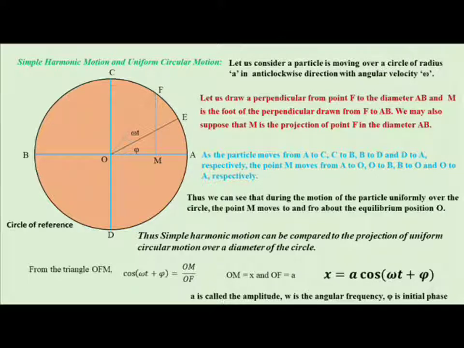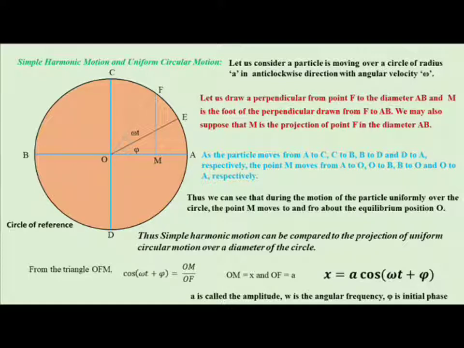Now while the particle moves from A to C, the foot point M moves from A to O. When the particle then moves over the circle from C to B, again the foot point of the perpendicular drawn from the point F moves from O to B. Similarly, when the particle moves from B to D over the circle, the foot point moves from B to O, and in the last quarter, when the particle moves from D to A and completes the rotation, the foot point again comes to A.